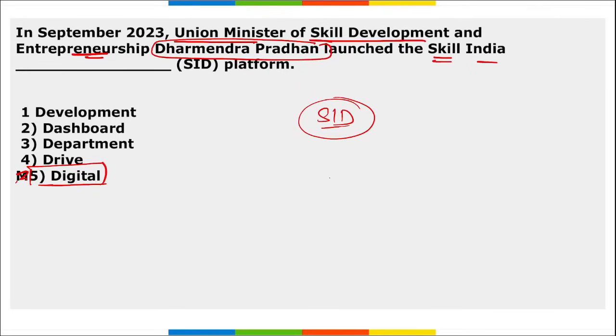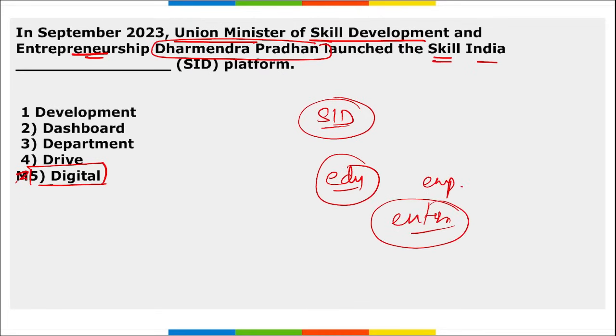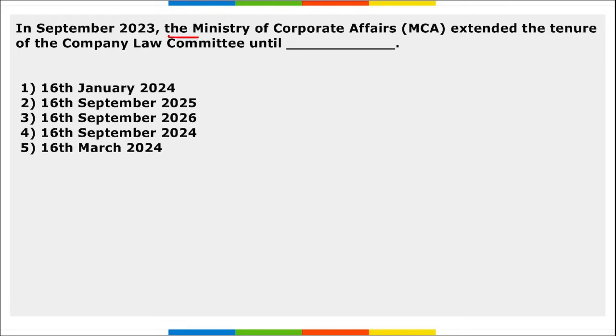This SID platform will be focusing on skilling in education, providing employment and also helping the entrepreneurs to grow further, because once the entrepreneurs grow, then they will automatically provide employment to various generations. Here, this SID platform will be including various certified courses from Google, Microsoft, Cisco, and Skill Council for Green Jobs.